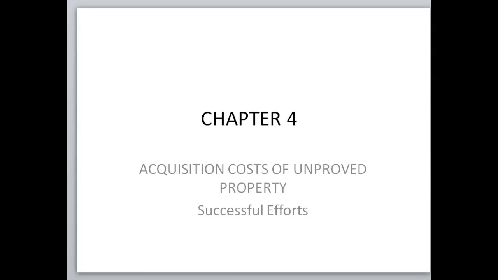Today we're going to talk about Chapter 4, Acquisition Costs of Unimproved Property under the successful efforts method. We're going to talk about acquisition costs, impairment, abandonment, and then we have two comprehensive examples.